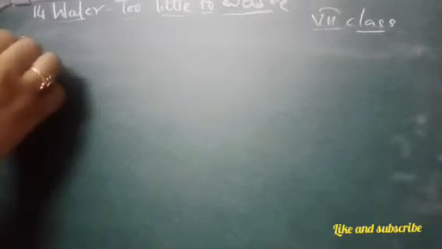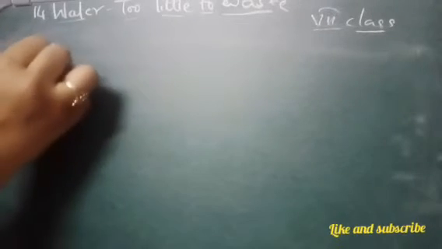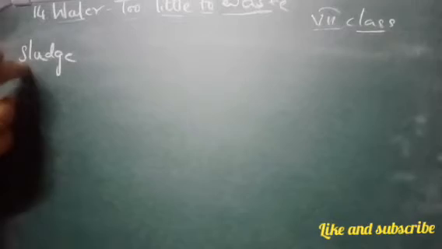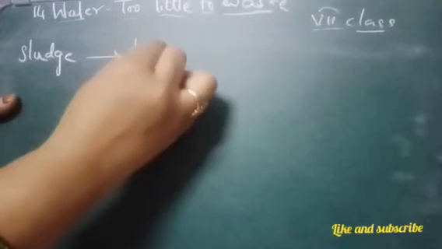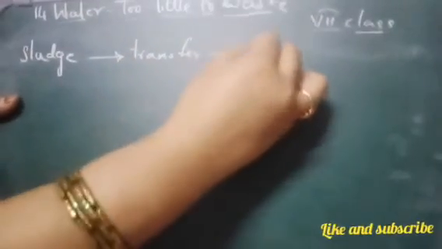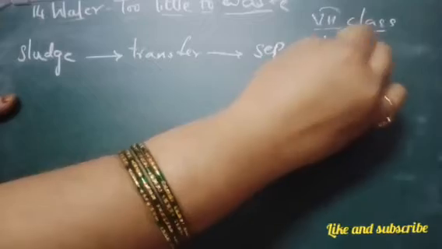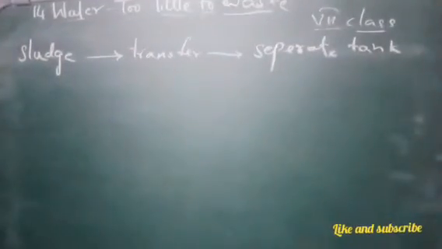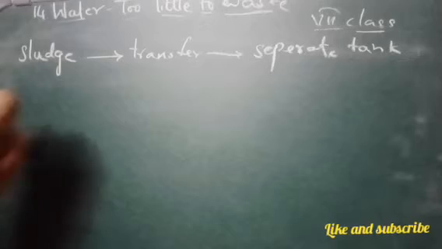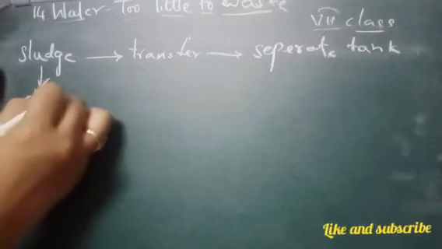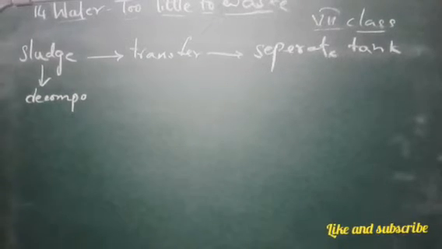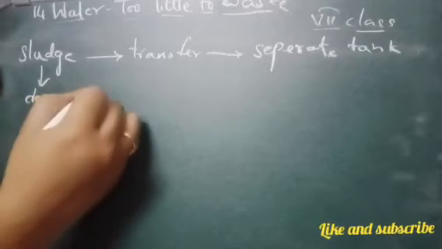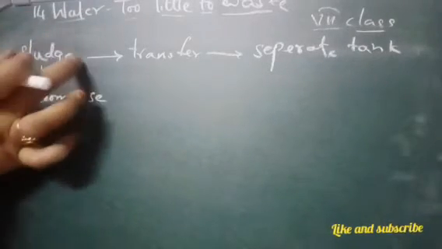Now whatever sludge particles we have got from this tank, this sludge is transferred to a separate tank, where it is decomposed by anaerobic bacteria. What will this bacteria do? They act in the absence of oxygen. They decompose all these sludge particles.